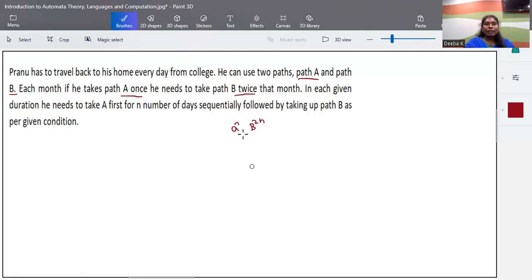So the problem is nothing but the A power n, B power 2n condition. In a month, for the first n number of days he takes path A, and sequentially it is followed by the B power 2n condition, where he takes path B 2n number of times. Okay, so this is the question. For this language, we are going to construct a push-down automata and a Turing machine too. First we'll construct the push-down automata.